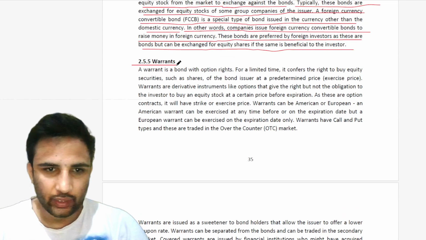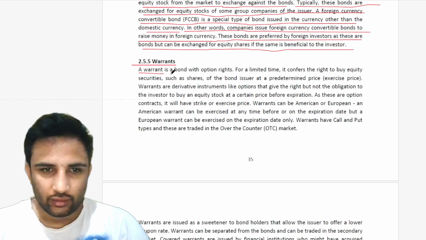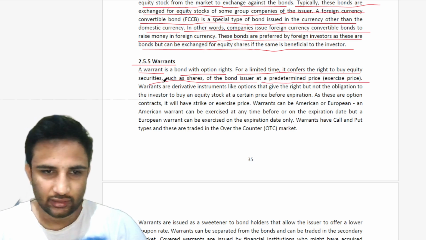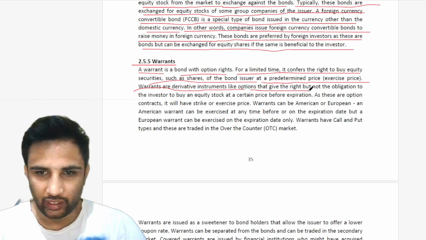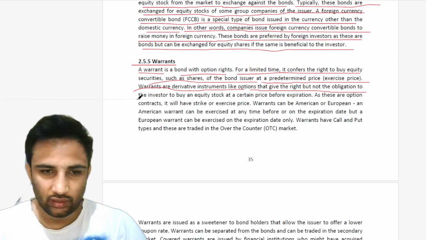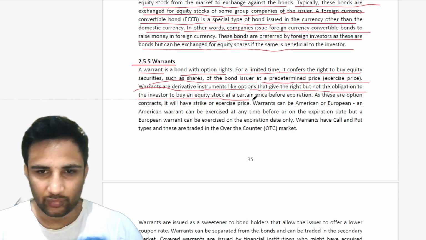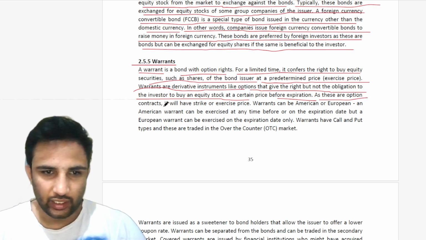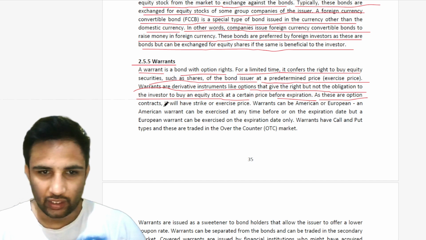Chapter 2.5.5, warrants. So a warrant is a bond with option rights. For a limited time, it confers the right to buy equity securities such as shares of the bond issuer at a predetermined price, the exercise price. Warrants are derivative instruments like options that give the right but not the obligation to the investor to buy an equity stock at a certain price before expiration. As these are option contracts, they will have a strike or exercise price.